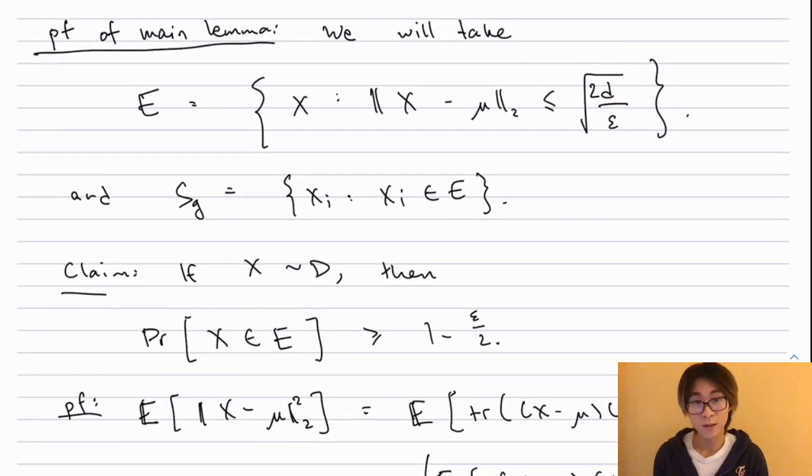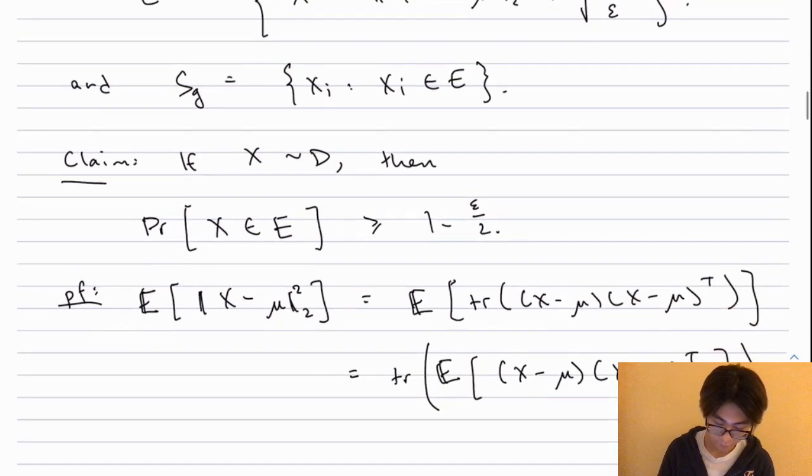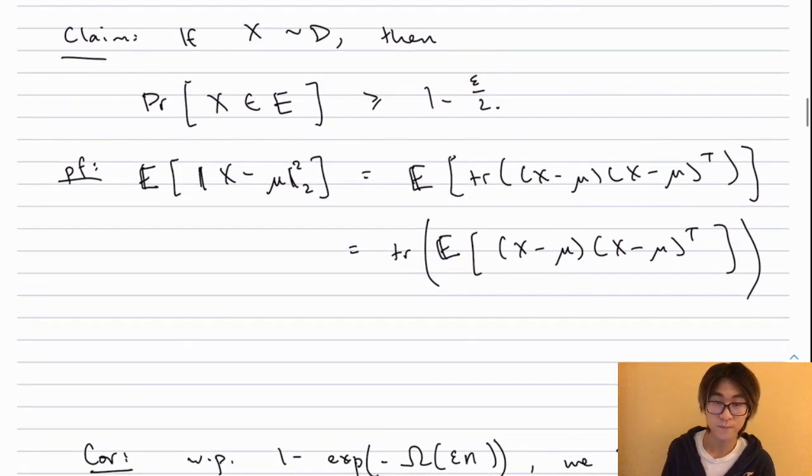My claim is actually not too hard. The set of points, at least, is very simple. The set of points is simply, I take the ball of radius root 2d over epsilon around mu, and I just let S_good be the set of samples which lie within this ball. And I claim that this set will have all the properties that we want. Before we prove that, let's prove the following claim, which is that if x is drawn from D, then the probability that x lies within this ball is very high. It's at least 1 minus epsilon over 2.